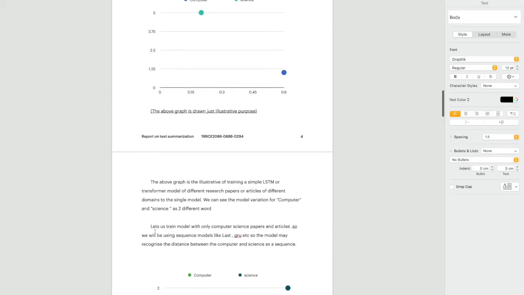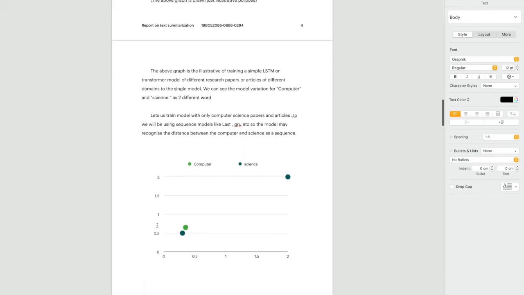So our idea is to train on all the engineering papers. In the engineering field, computer and science are the same words.